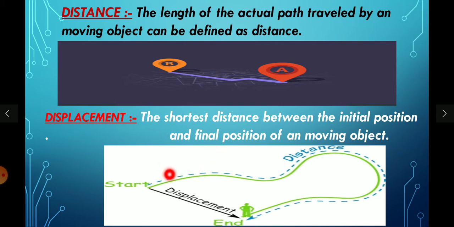In displacement, we know the starting point and the ending point, and we always take the shortest path between them. The body starts at point A, the initial point, and reaches point B, the end point, along that shortest distance. So the shortest distance is called the displacement. Have you understood? Shall we move further?